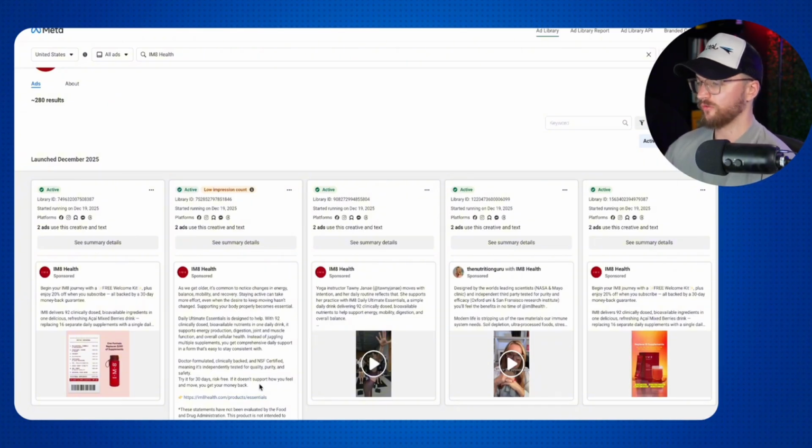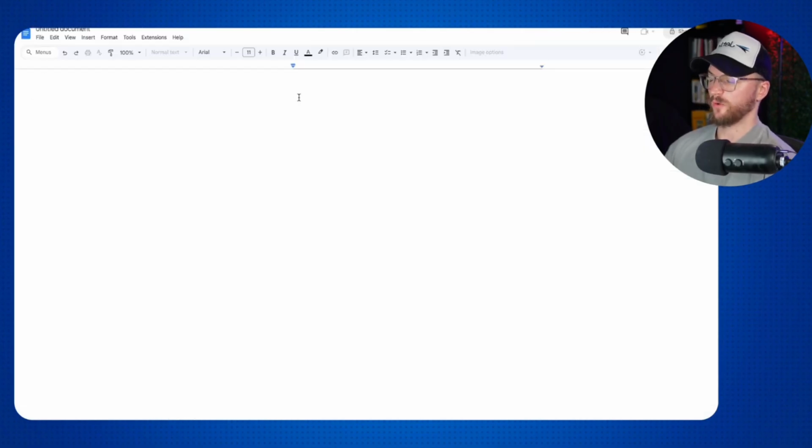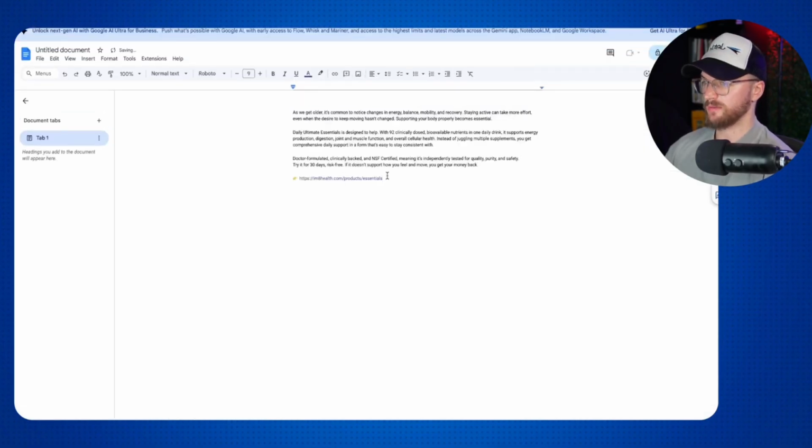And so overall, you kind of want something that's a bit on the longer side. You can go shorter though, so you can make a much shorter AI UGC ad as well. But I just prefer the longer form ones. Typically gets better results. So I'm just going to go ahead and download this right here. And then what I'm going to do is go to a Google Doc and paste this in right here.